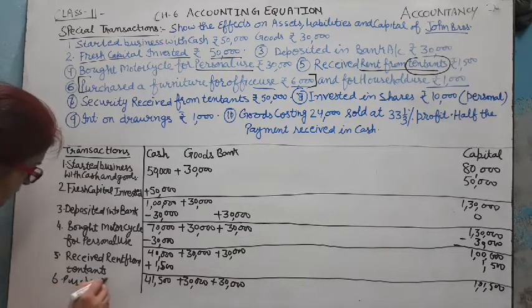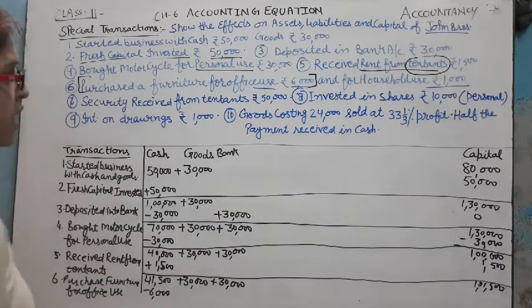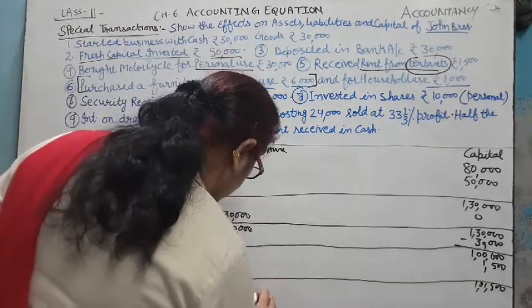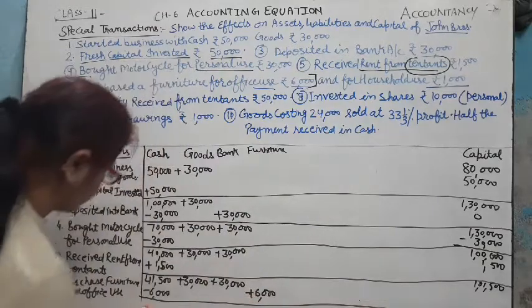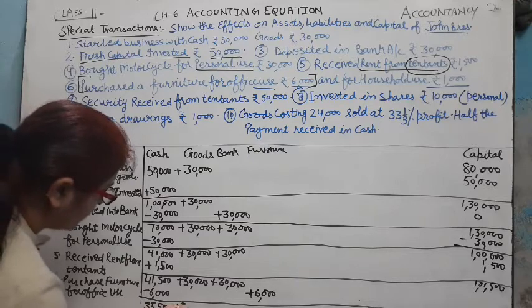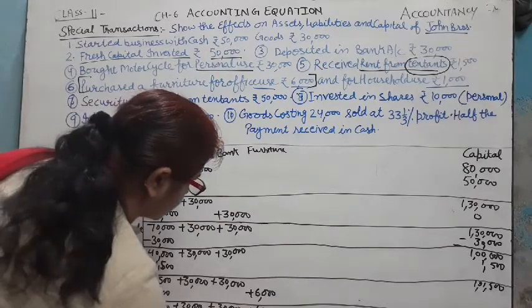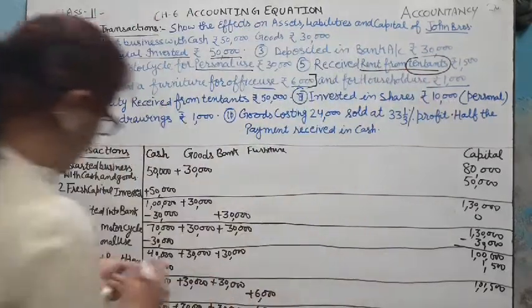Purchased furniture for office use. It will decrease the cash by 6,000 and a new asset becomes furniture 6,000. There is no change on capital. Now cash becomes 35,500 plus 30,000 goods plus 30,000 bank balance plus 6,000 furniture, and capital is 1,01,500.